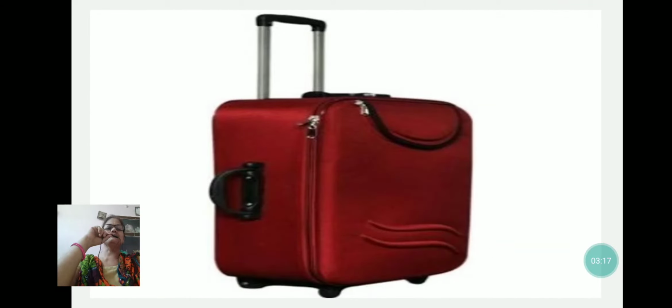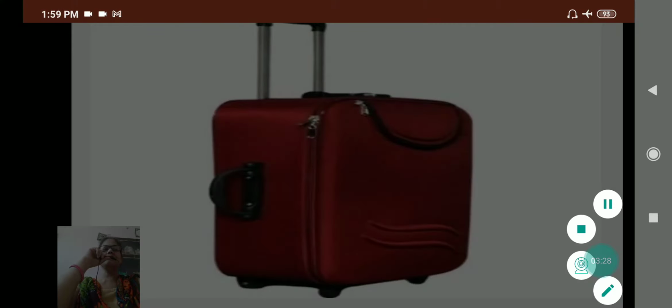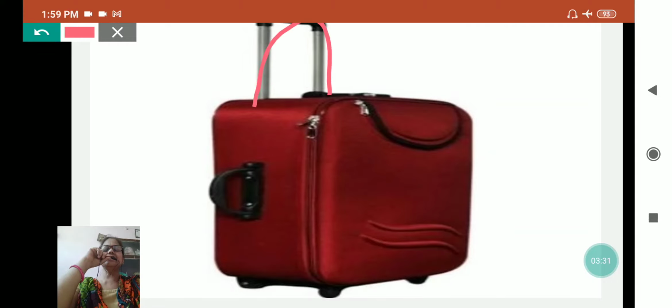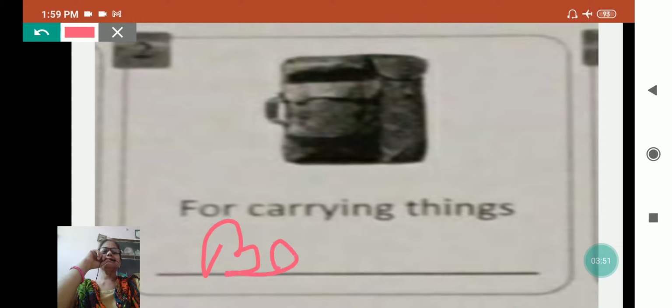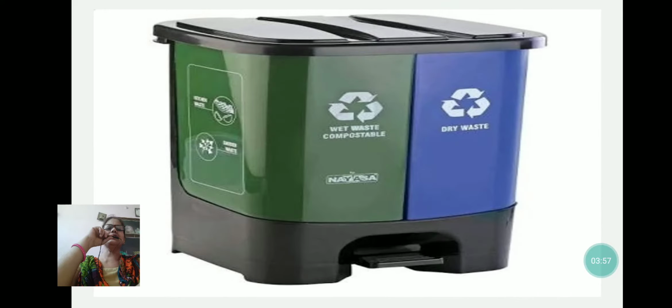Now this is a trolley bag. My dear, this is the modified way of the bag. In this, wheels are made on the downside, and on the upside a holding handle is made, and it is easier to carry. If it is heavy also, we can slide it very easily. Now for carrying things, what do we use? Bag. Even your school bag is also a bag. Isn't it?